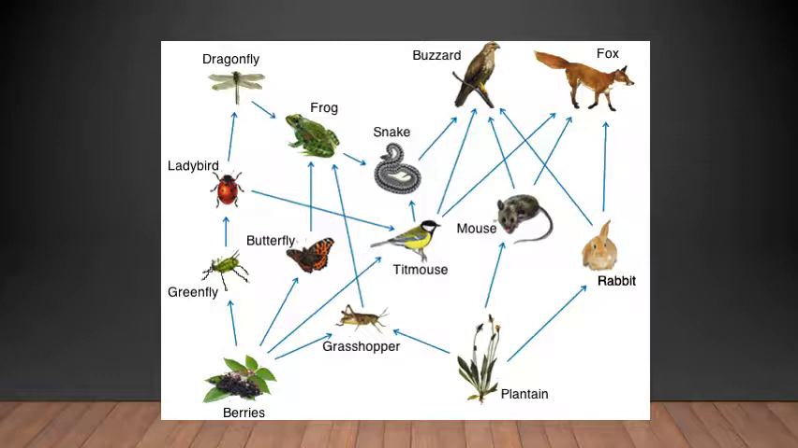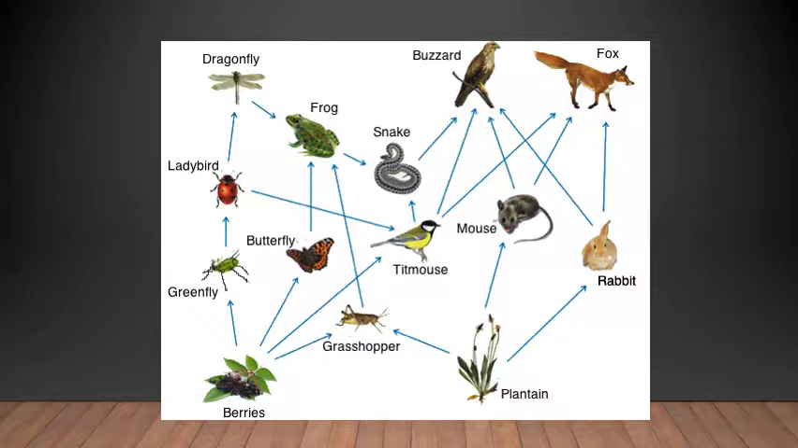Now the grasshopper is eaten by frog. Then the butterflies also can be eaten by frog. Then a green fly can be eaten by a ladybird. A bird can be eaten by a dragonfly, and a dragonfly can be eaten by a frog. Okay, so you can see how they are interlinked with each other.